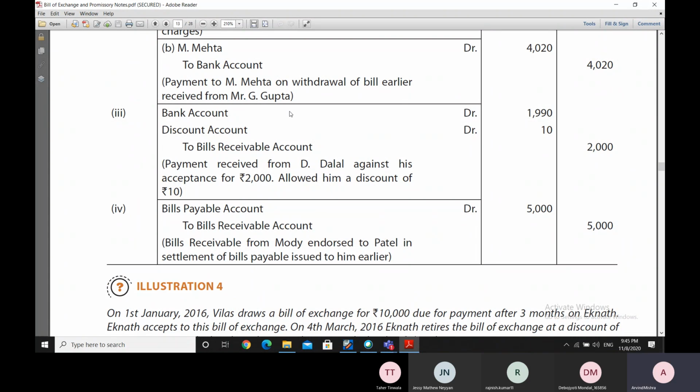So Mr. Khattak's bank account is being debited by 1990, which is a check received from Mr. D. Dalal, and discount is debited by 10 rupees because 10 rupees discount is being given, rebate is being given. It could be rebate account here also. And finally, the bill receivable account in Khattak's books is being credited, because earlier the bill receivable account would have been debited when this bill was accepted.